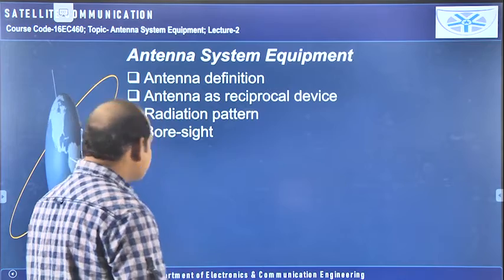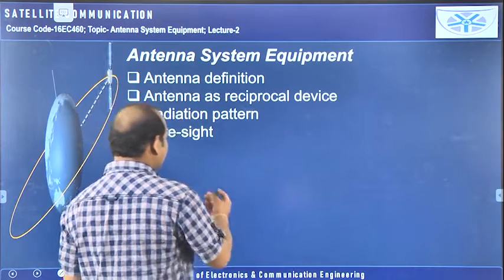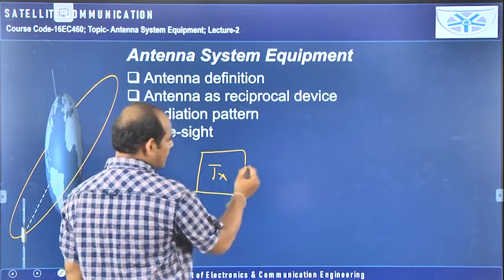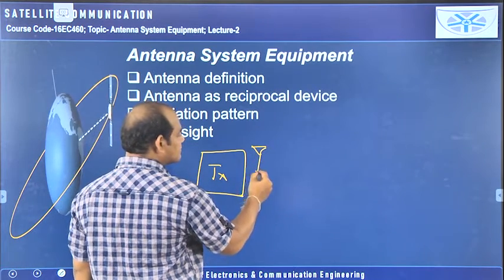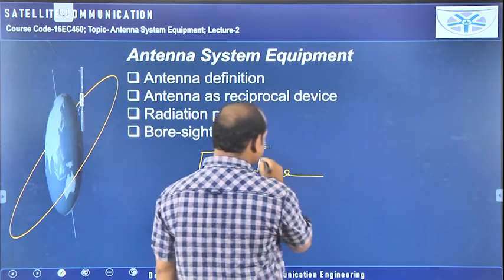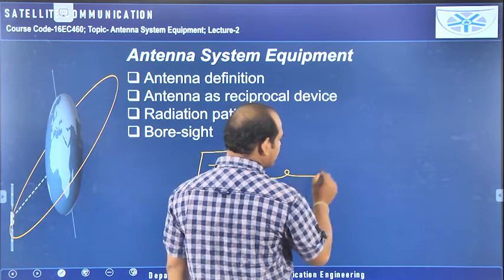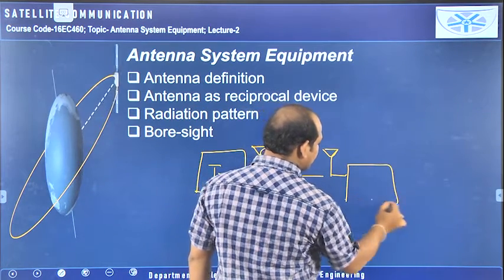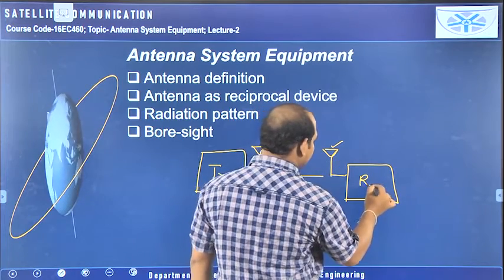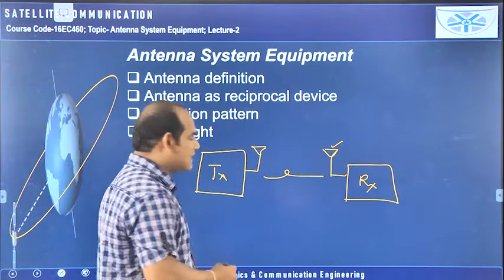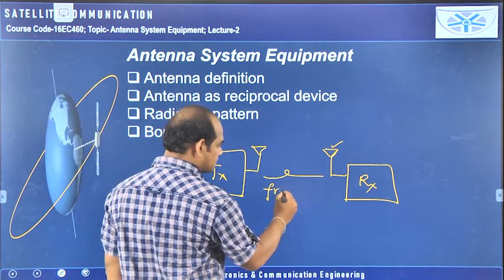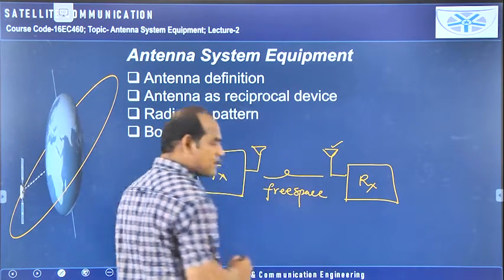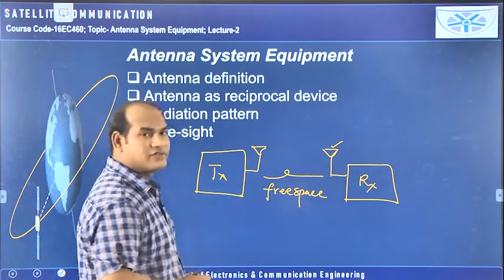We have seen yesterday what is an antenna, and I have taken one block diagram like this. Here the transmitter is there. The last stage of the transmitter is the transmitting antenna, and from this we are transmitting into the free space. At the receiver side, the first block is the receiving antenna, and here the receiver is there. The channel is free space. With this concept we have defined the antenna in different ways.